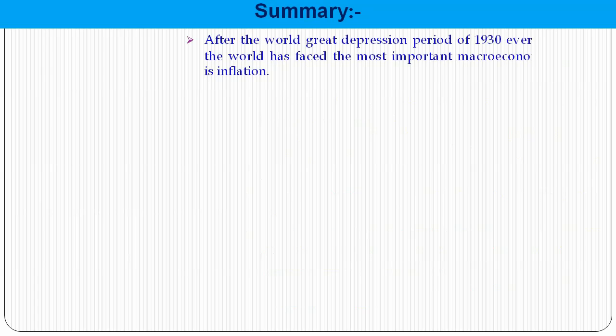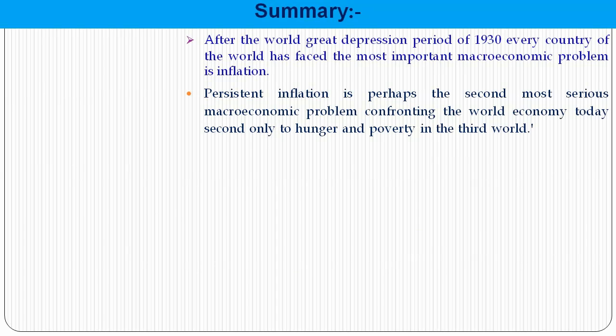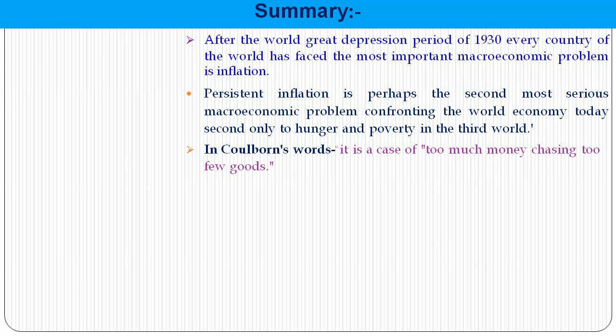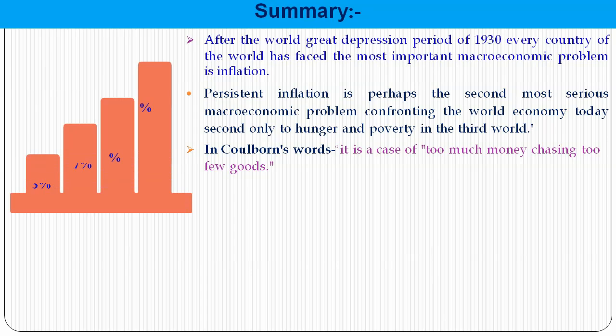So, in summary, what we learned in this video: after the Great Depression in 1930, every country in the world has faced inflation as an important macroeconomic problem. Persistent inflation is perhaps the second most serious macroeconomic problem confronting the world economy today, second only to hunger and poverty in the third world or developing economies. According to Coulborn, it is a case of too much money chasing too few goods.